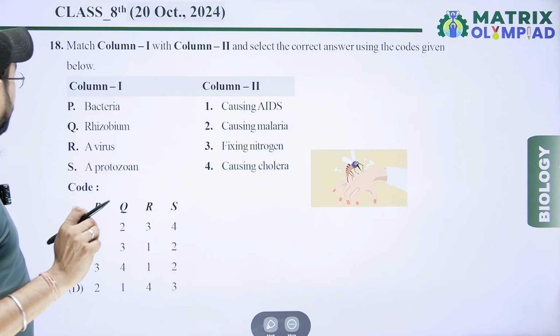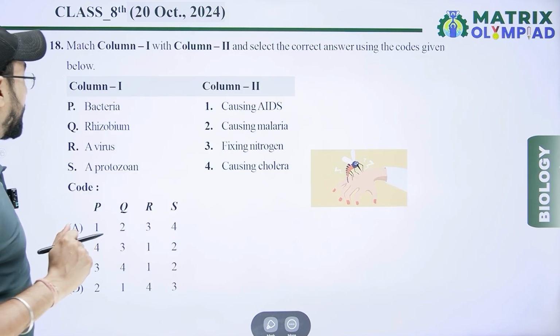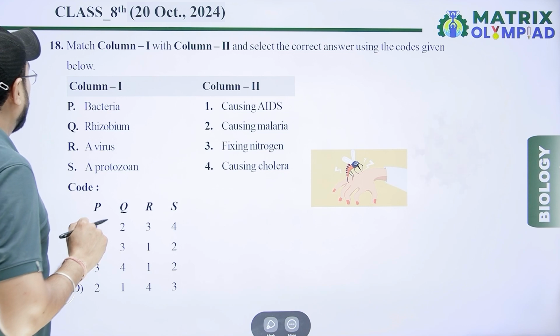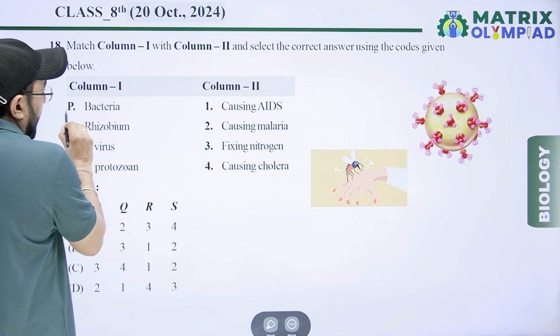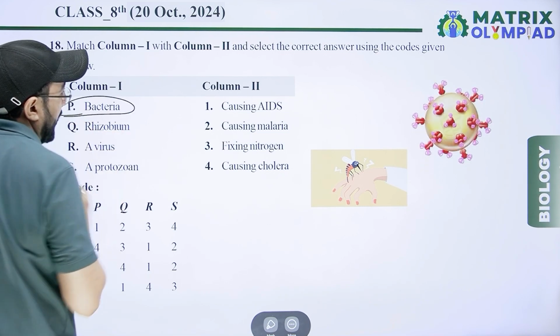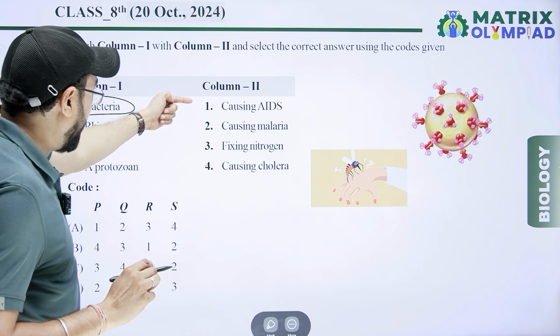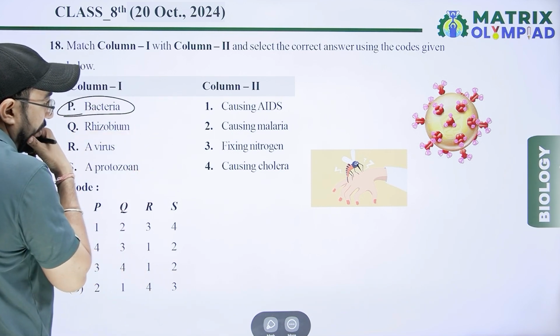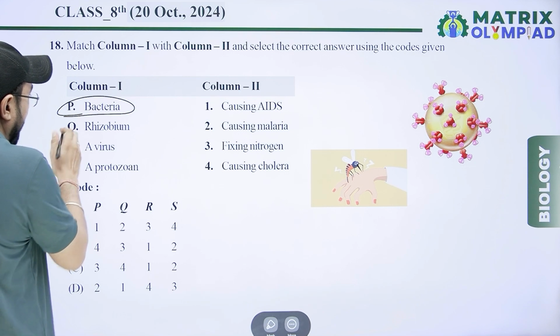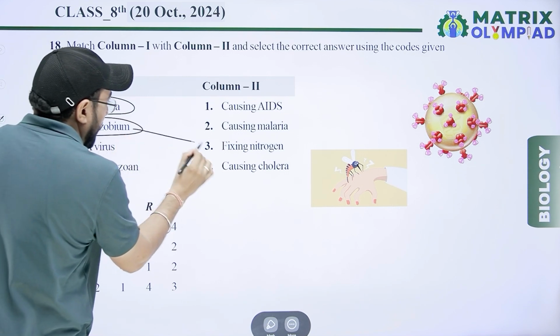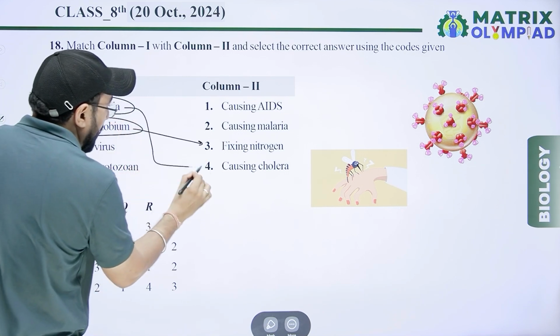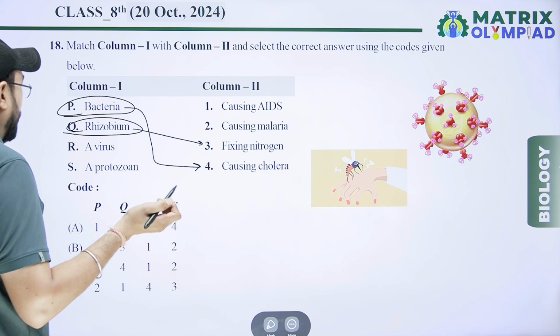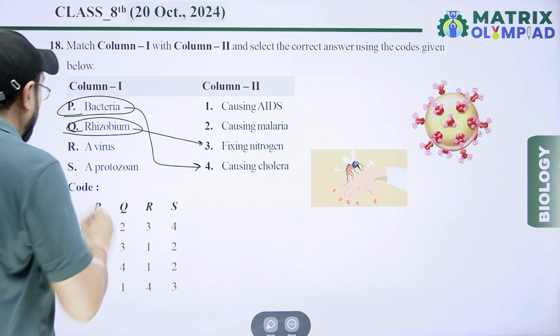Next question is, match column first and second. Column first, bacteria. Bacteria match in column second: nitrogen fixing bacteria and bacteria causing cholera. Rhizobium, nitrogen fixing bacteria, and bacteria causing cholera, Vibrio cholerae.